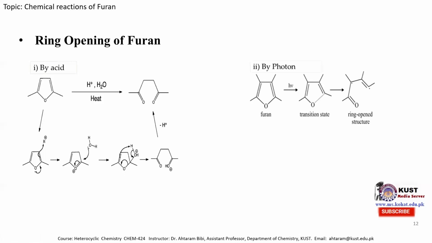Ring opening can also happen in the presence of photon. When one uses a photon, this carbon-oxygen bond becomes weakened, producing a free radical here and a free radical here. And this bond also breaks and produces a free radical here and a free radical here. So this free radical and this free radical combine to produce this carbonyl compound. It becomes a free radical here and a free radical here, which was formed from the breaking of this pi electron. So ring opening reaction also happens in the presence of photon.